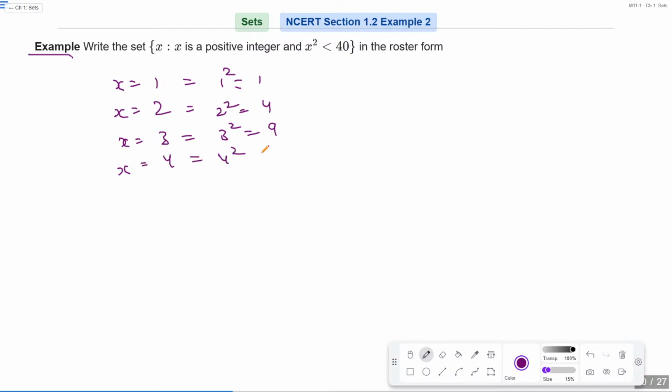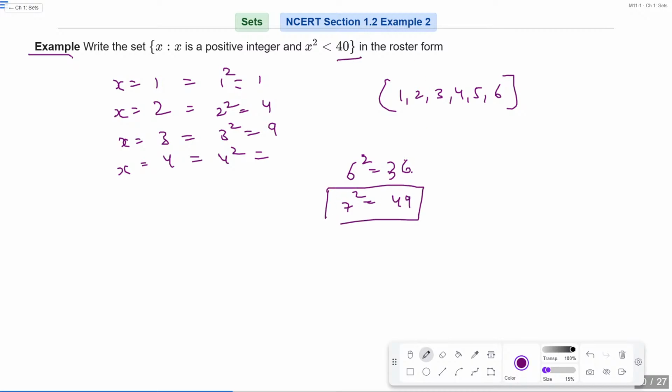Then 1, 2, 3, 4, 5 and 6. Basically 6 square is 36 and 7 square is 49, and 49 is greater than 40, so you can't take 7. You will take values till 6, so it will be 1 2 3 4 5 6. So basically your answer is 1 2 3 4 5 6.